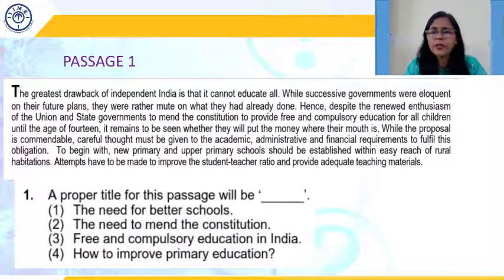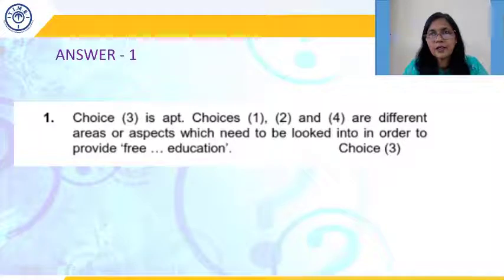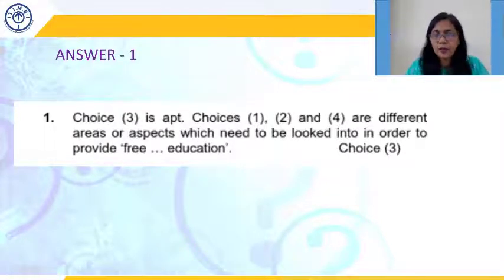Two, the need to mend the constitution. Proper title? No, the point of mending the constitution is mentioned, but in another context. That is not the central idea of the passage. Three, free and compulsory education in India and how to improve primary education. Now, is the paragraph talking only about primary education, or is it talking about free and compulsory education in India? Yes, free and compulsory education is mentioned there. So the correct answer over here is the third one.